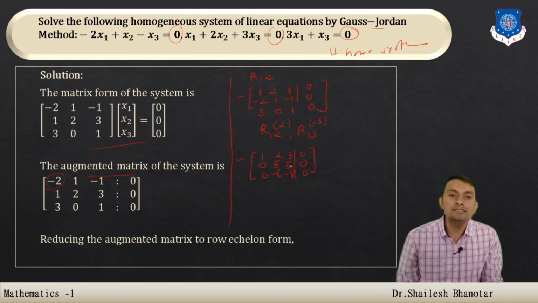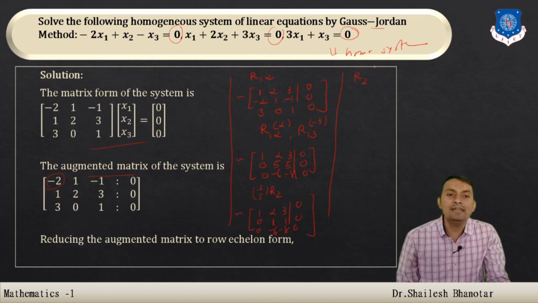Now you can observe that 5 is there, also -6 is there, but this column doesn't have the leading entry 1. For simplicity, I'm just going to consider 1 by 5 multiplied to the second row, and we have this equivalent matrix: 1 2 3 0, 0 1 1 0, 0 -6 -8 0. Now you can observe that the second row has the leading entry, and below that I want to make 0. So I am just going to consider second row multiplied by 6 and then add to the third row, and therefore we have its equivalent matrix.